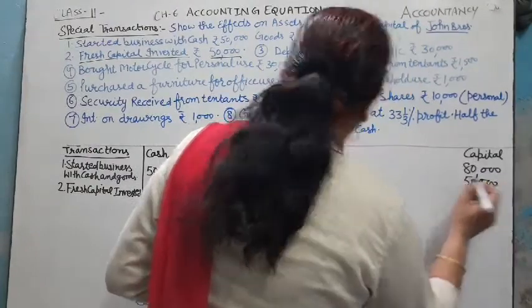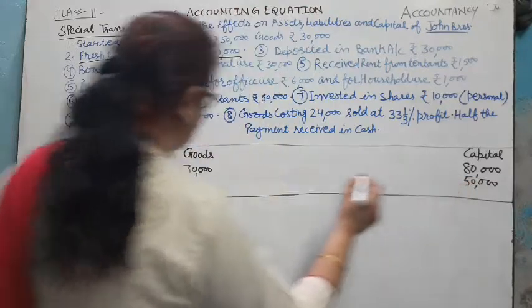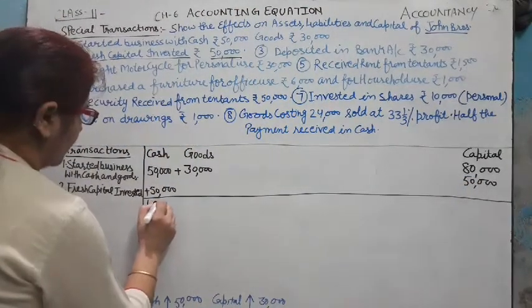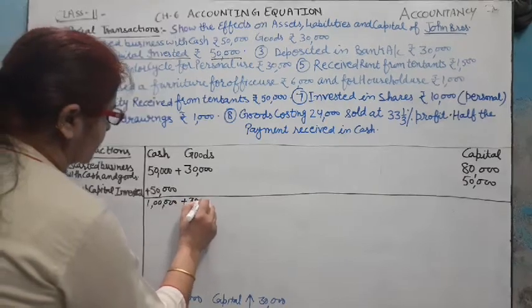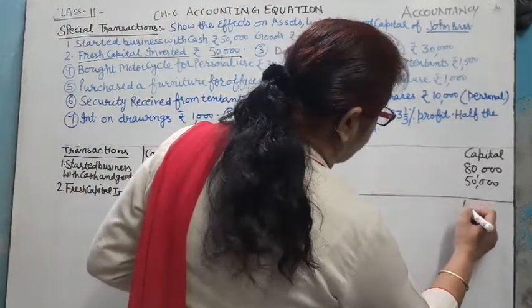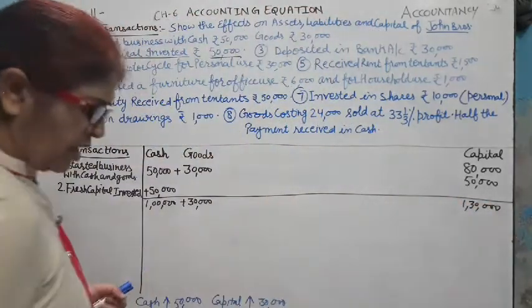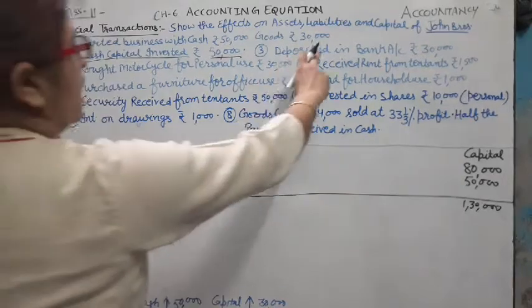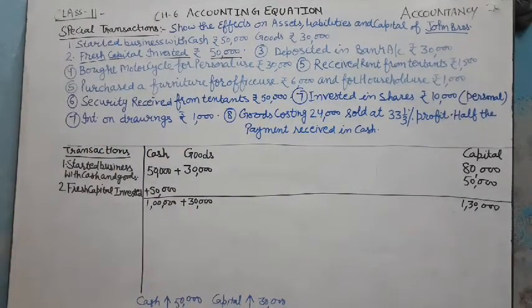Now we show the effect of these transactions, left hand side and right hand side. Now 1 lakh cash plus 30,000 goods, and here capital is 1,30,000. Now next transaction, deposited in bank account rupees 30,000.